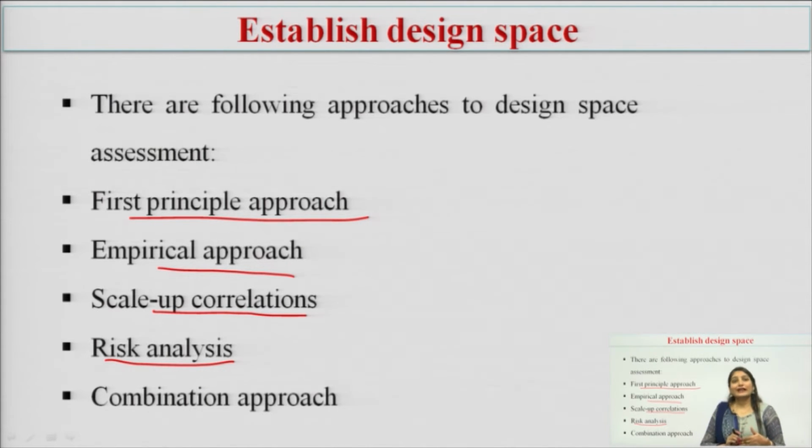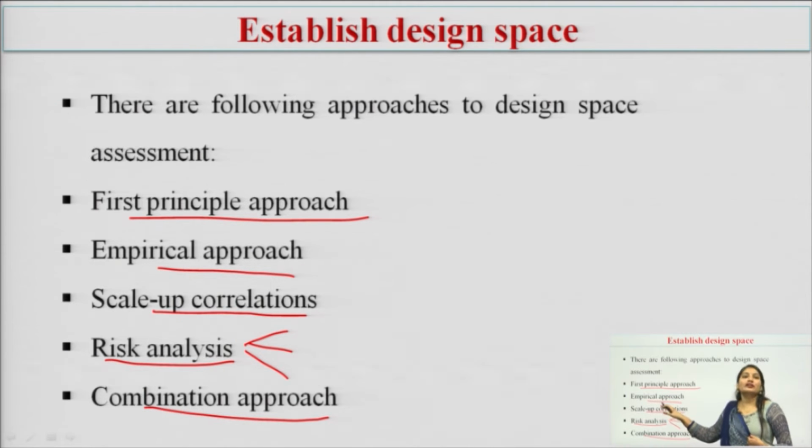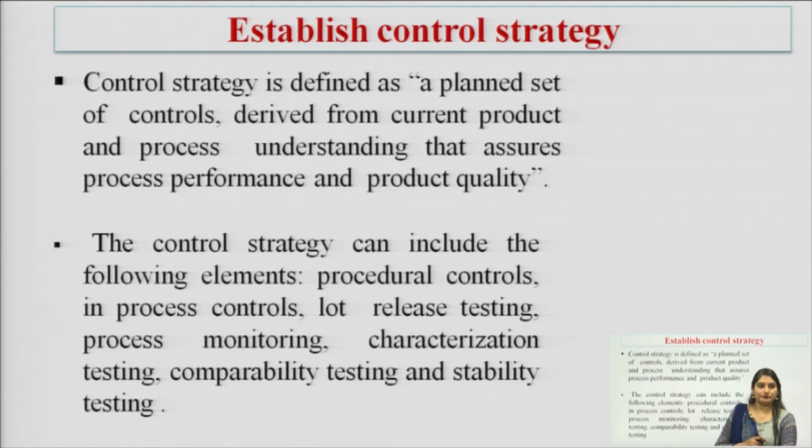In risk assessment, there are three parameters: risk identification, risk analysis, and risk evaluation. Last is the combinational approach. In this approach, we can combine any two or any three from the above. So, these are all the approaches to design the space.